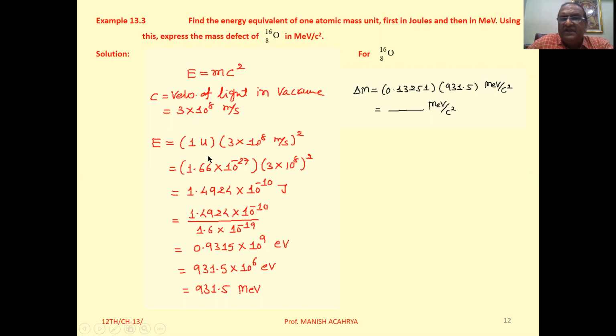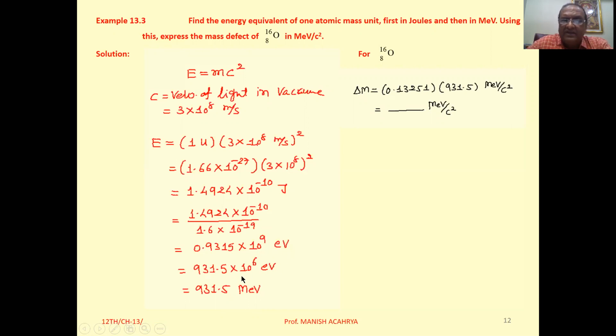So energy equivalent to 1 U, that is E equal to 1 U into 3 into 10 raised to 8 whole square. 1 U, that is 1.66 into 10 raised to minus 27 into 3 into 10 raised to 8 whole square. So solve this one, we will get answer in Joule. Then divide it by 1.6 into 10 raised to minus 19. We'll get 0.9315 into 10 raised to 9 electron volt.